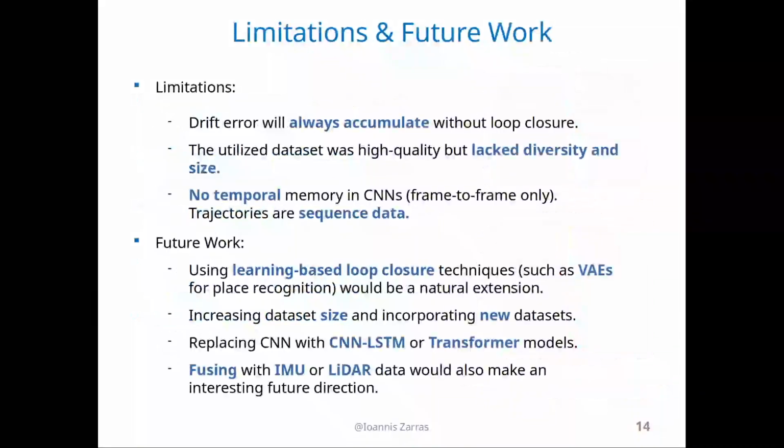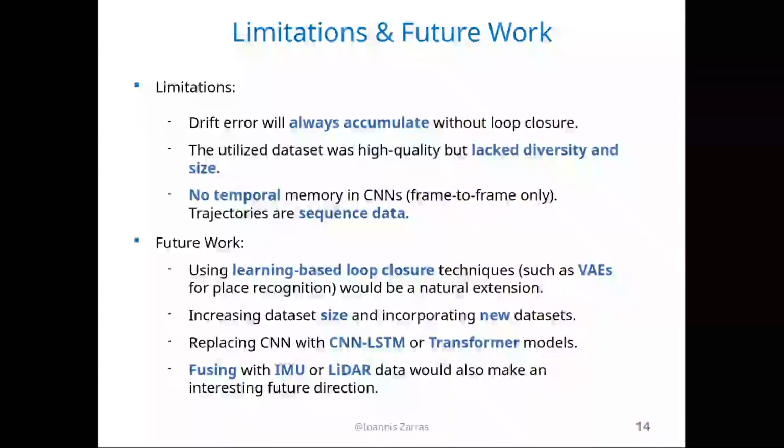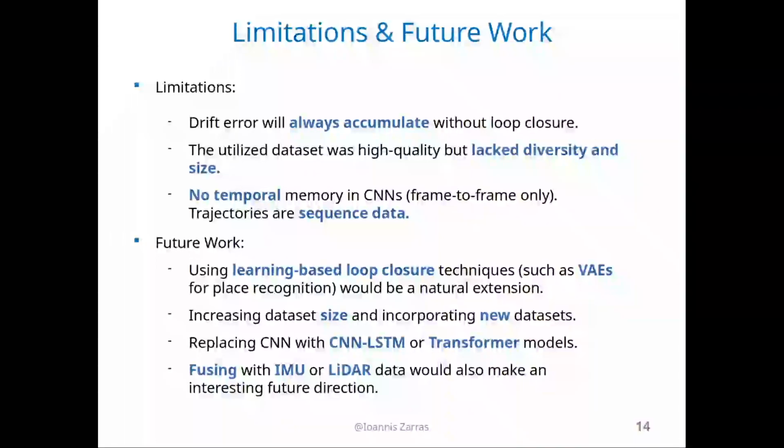Some limitations are that drift error will always accumulate without loop closure in such models. Odometry and drift error go together if we don't put some loop closure in the mix. The utilized dataset was high quality indeed, but it lacked diversity and size. It was a dataset taken from a single drone in a single area.